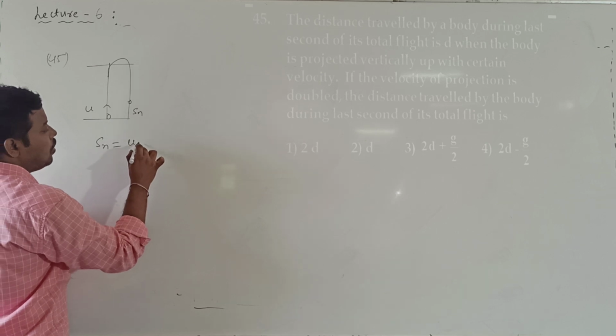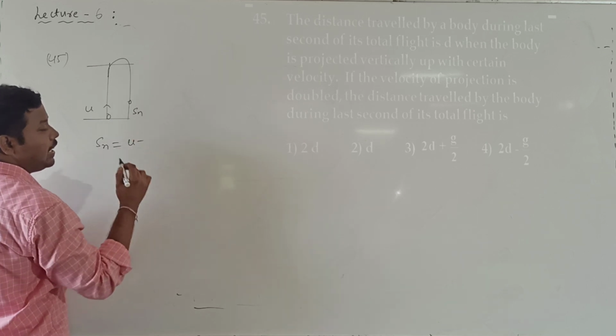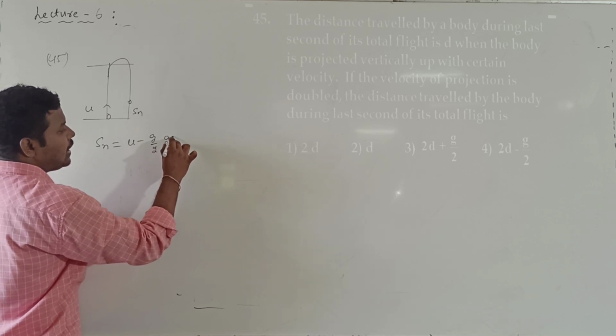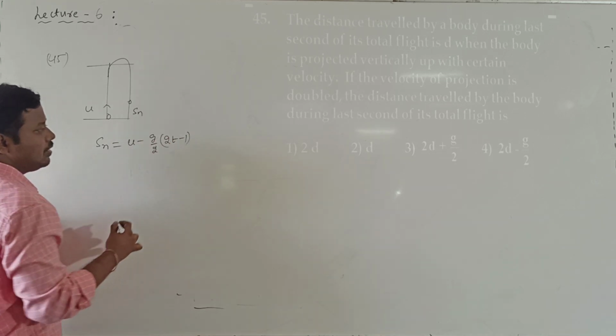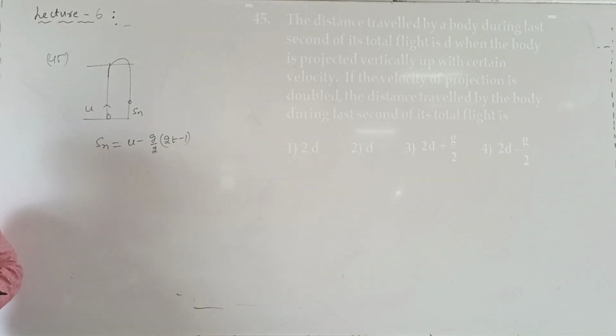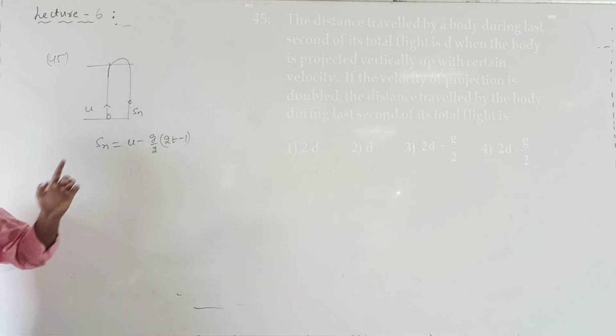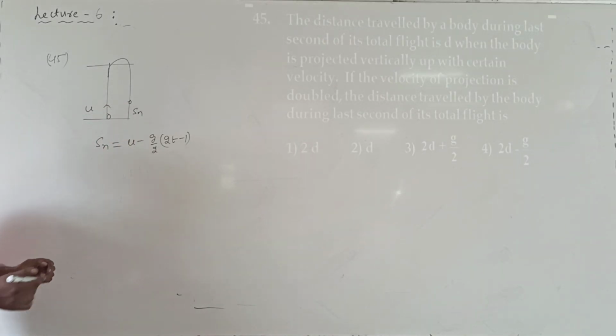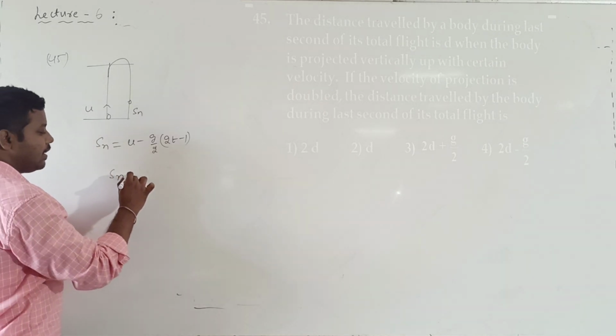Sn for a vertically projected body, we can directly relate the formula: u minus g by 2 into 2t minus 1, if the total time of journey is given. But in this question they did not mention the time of flight, the total time of journey is not given. The distance travelled in the last second of its total time of flight is Sn, which they have given as d.